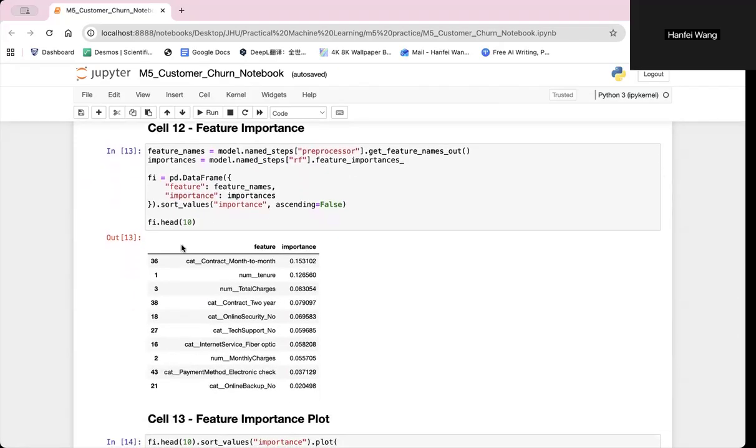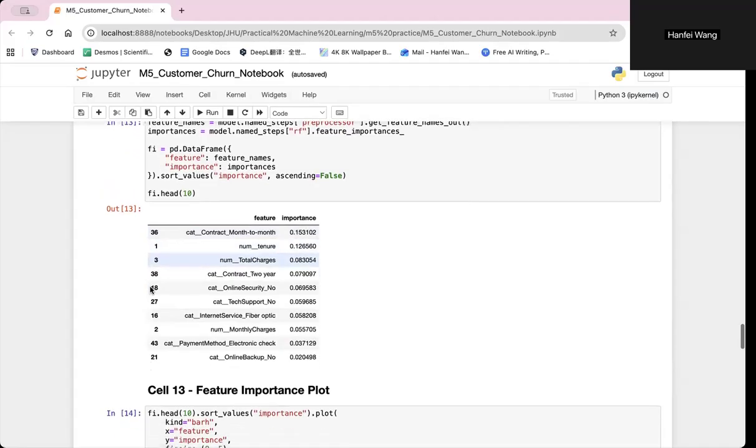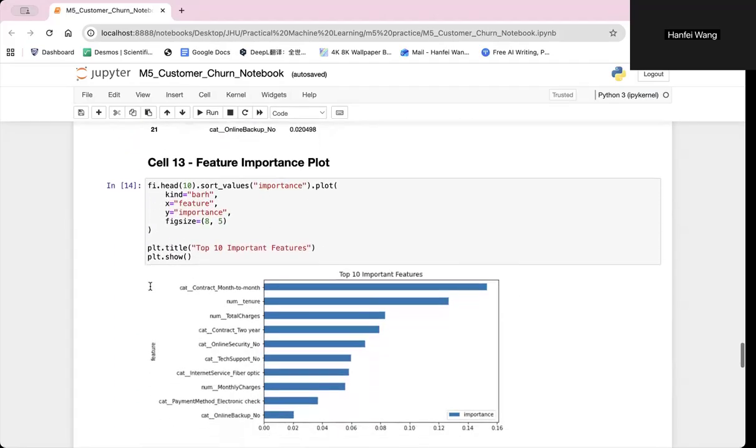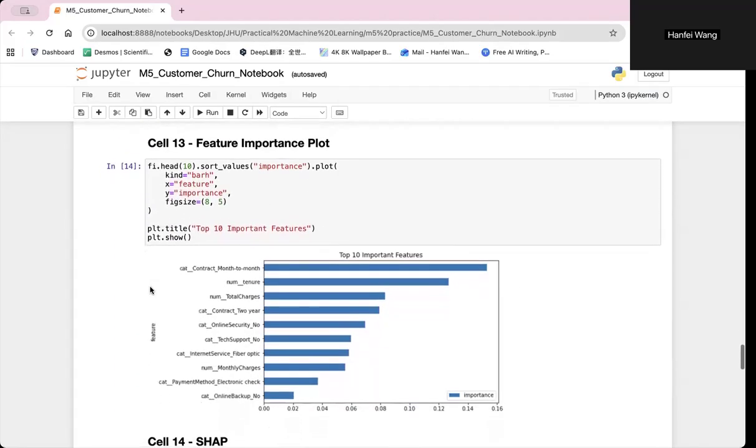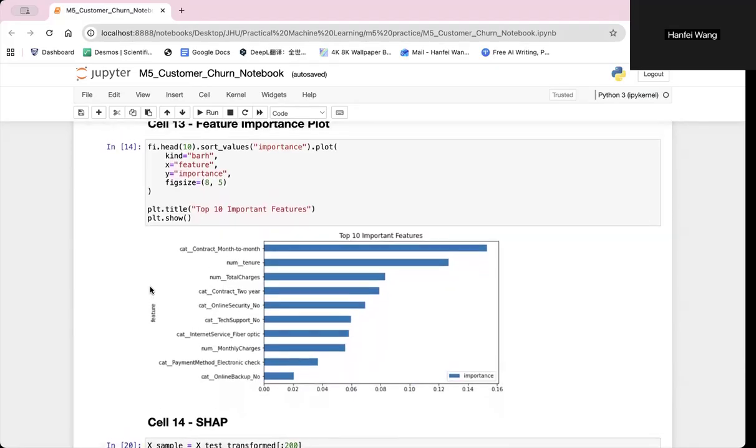To understand the model behavior, I examine feature importance from the random forest model. The most important features include month-to-month contracts, tenure and total charges, two-year contracts, and so on.